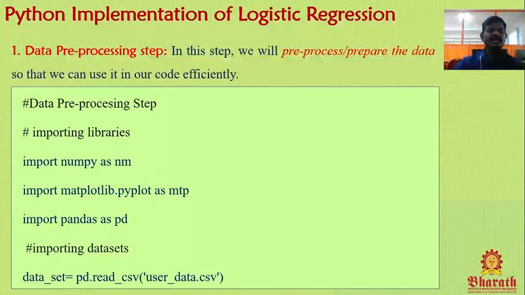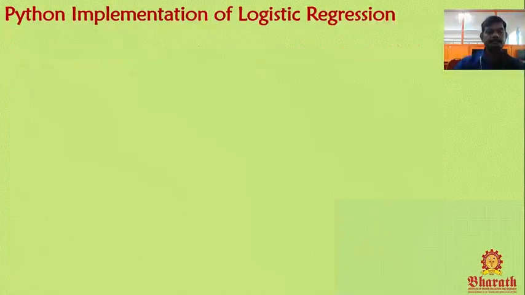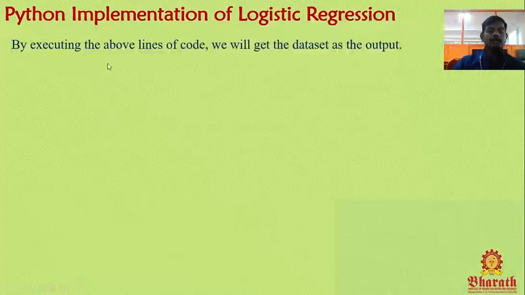The last line is for making the data set. Data set is a variable name equal to pd, that means pandas, dot read_csv. read_csv is a function name, and the file name is user_data.csv. So this code is used to prepare or pre-process a data set.